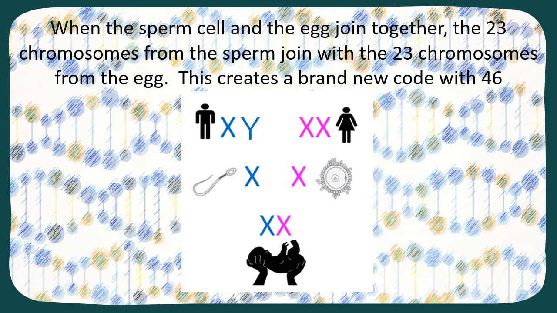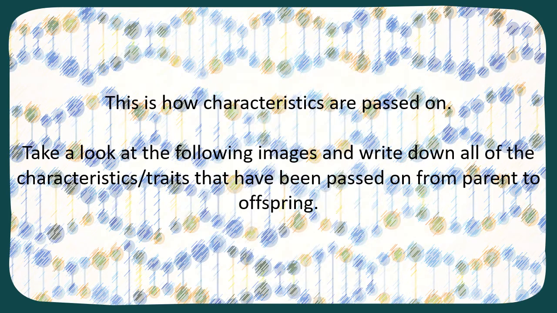So in this example, the male gives half of what he has in his sperm cell. So that sperm cell's taken the X chromosome. The female has given one of the X's in her egg, and when they come together, they make this new code of XX. It's a very, very simplified way of looking at it. Create a brand new code with 46 chromosomes, okay? So this is how our characteristics are passed on.